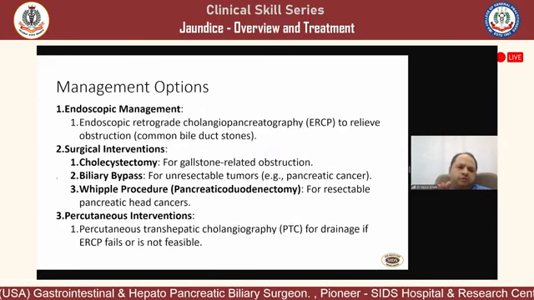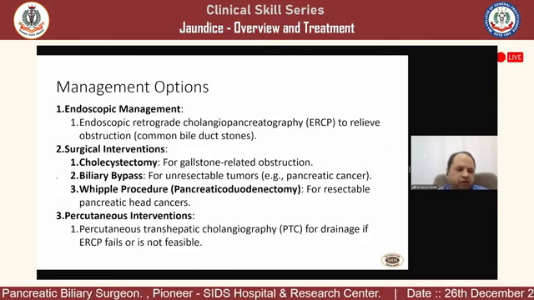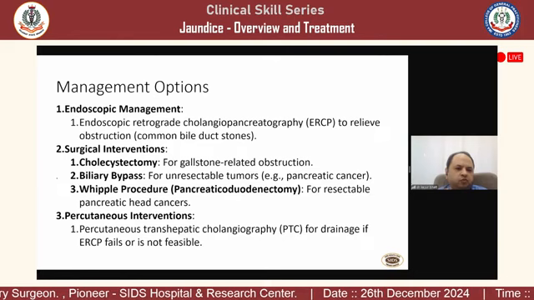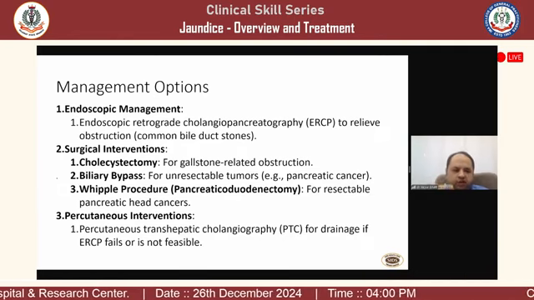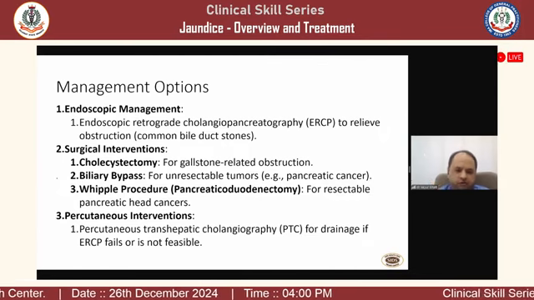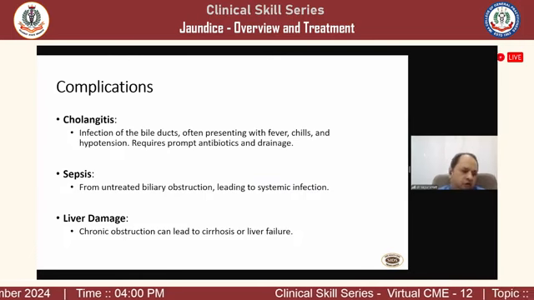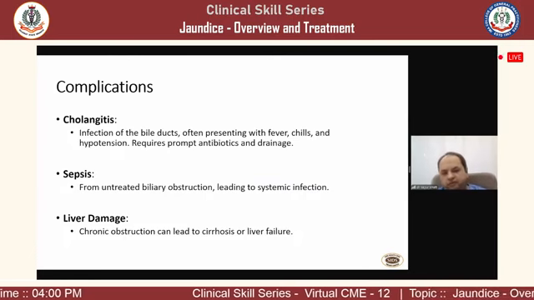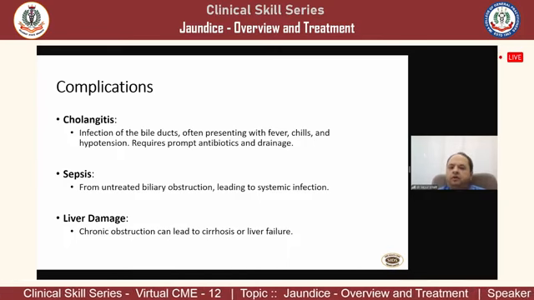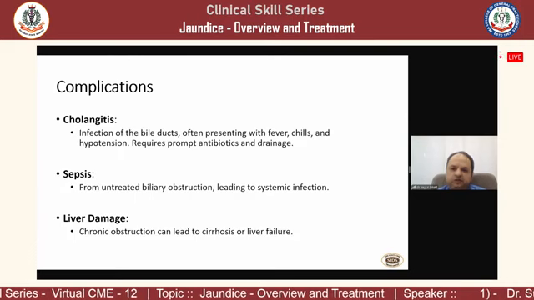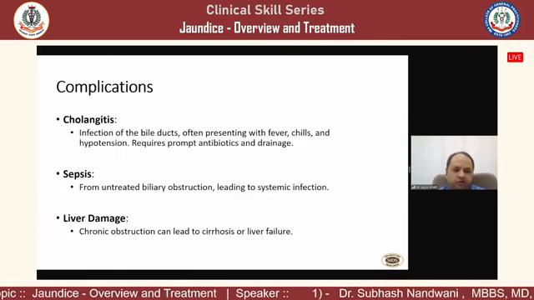So the management options of all the surgical biliary obstructive jaundice is basically divided into three major divisions. One is endoscopic management, the other is surgical intervention, and third, a palliative one, could be a percutaneous intervention. Complications could be disastrous in all the varieties of surgical obstructive jaundice. Cholangitis infection can lead to severe sepsis. It can lead to even death in many instances.